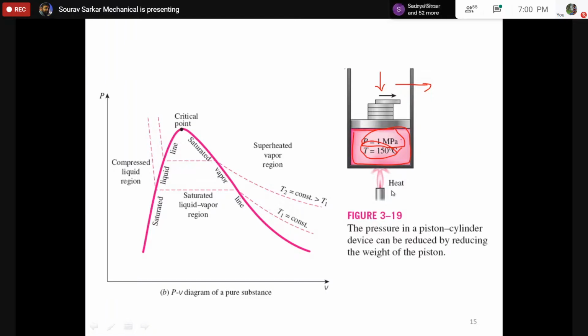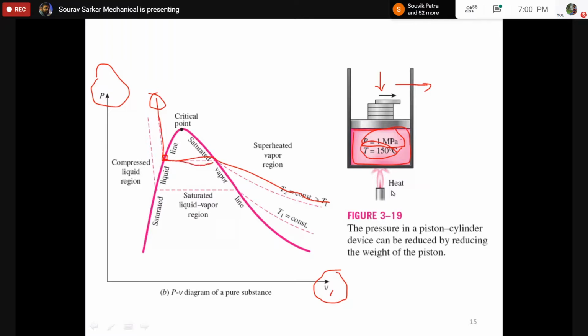So if we repeat the experiment and try to plot it in a PV diagram. In the previous case, you plotted the diagram in a TV. Now you are going to plot in PV. The diagram will look like this. You have some liquid, you slowly reduce the pressure. If you reduce the pressure, after some time, what will happen? It will reach its boiling point. Because we know that if we reduce the pressure, it is more about to boil. So after some time, it will boil.